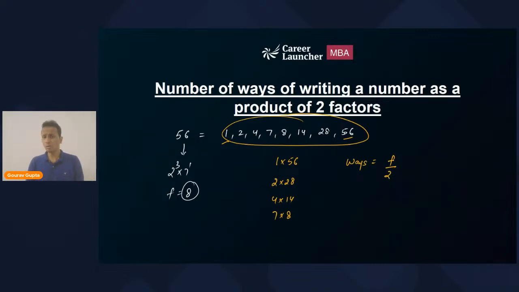Now, this particular thing will happen if the number of factors is even, right? If the number of factors is an even number. And what type of number has an even number of factors? Can you tell me? What type of number will have an even number of factors? Come on, write it. If all of you are mentally present in this session, answer this question. Which type of number will have the number of factors as an even number?